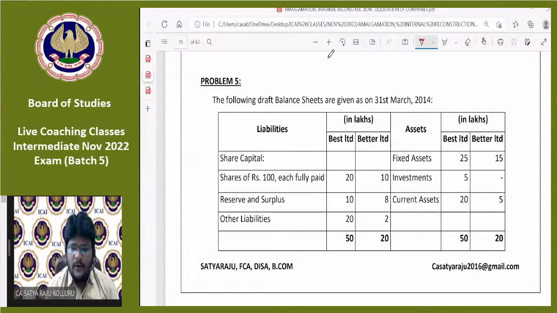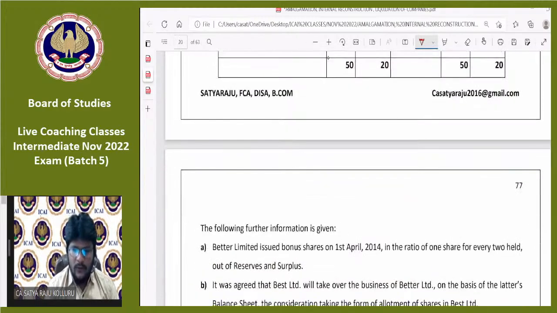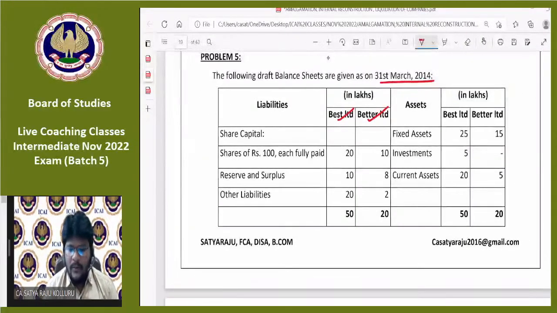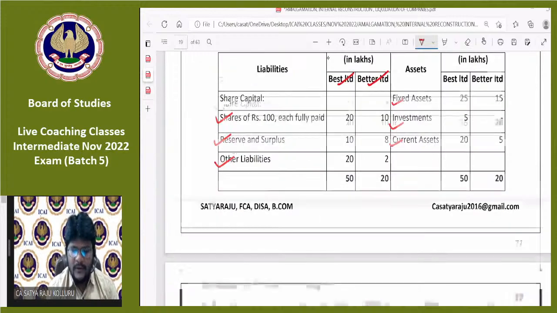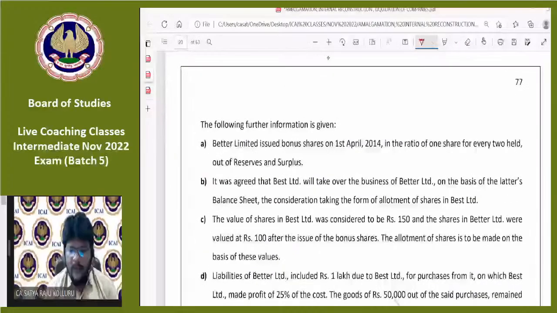So the following draft balance sheets are given as on 31st March 2014. Two companies are there. One is Best Limited, another one is Better Limited. The typical balance sheet is given under that fixed assets, investments, current assets under asset side. Coming to liabilities, share capital, if nothing was given, means equity shares, reserves and surplus, and other liabilities are given. Following further information is given.